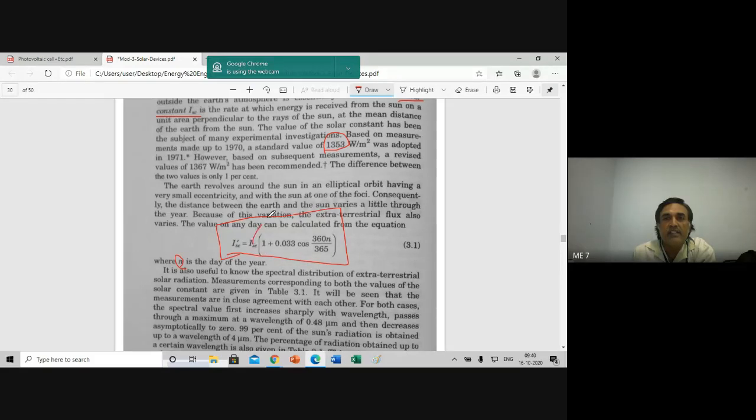This ISC is the value on any day, and it can be calculated by this equation. The value of the solar constant on any day is this. So this equation you practice. Okay.